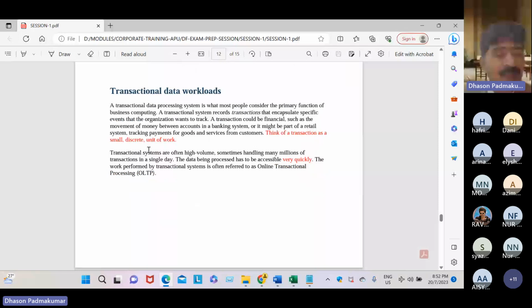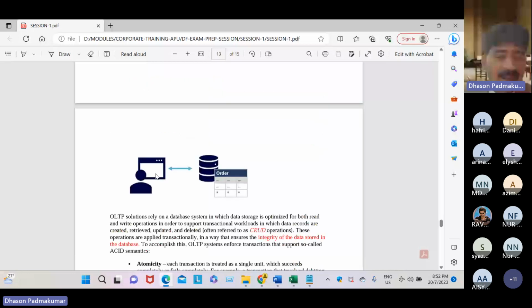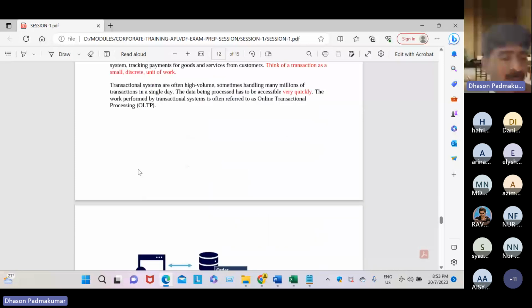Okay, dear students. Now we can call this OLTP, and next is OLAP. The best example of OLTP is an online transaction. Whenever you withdraw money from your bank account, your closing balance is updated instantly.